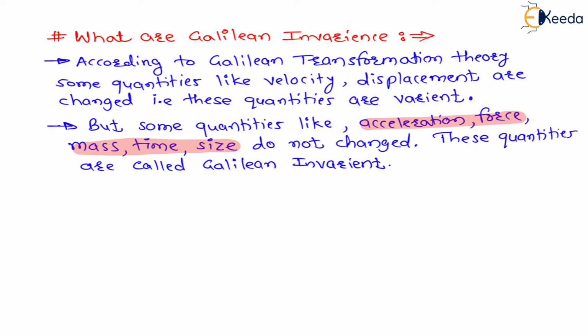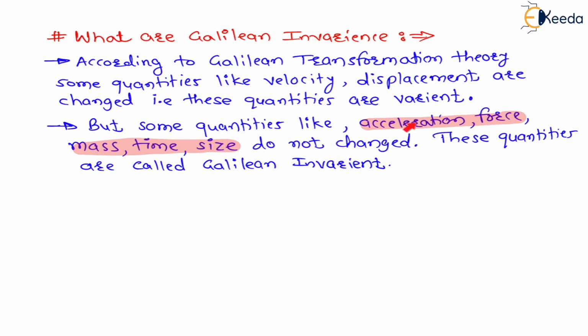Now for our syllabus they can ask you a question to prove that velocity is variant and acceleration is not variant, right? Therefore here we will do velocity and acceleration transformation, and once the acceleration becomes invariant, then definitely force will become invariant. Force is nothing but mass into acceleration, and time we have already seen is invariant, right?